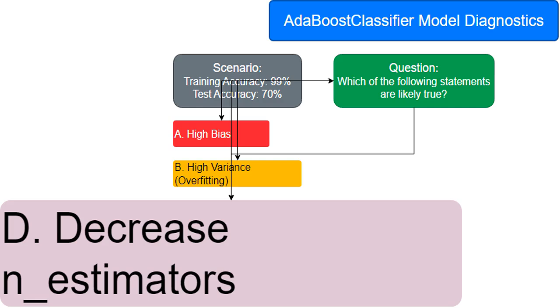To fix this overfitting, I propose reducing the number of weak learners used in the AdaBoost model, N_estimators. Too many weak learners can make the model too complex, increasing the chances of overfitting. Reducing them will hopefully simplify the model and improve its ability to generalize to new data.